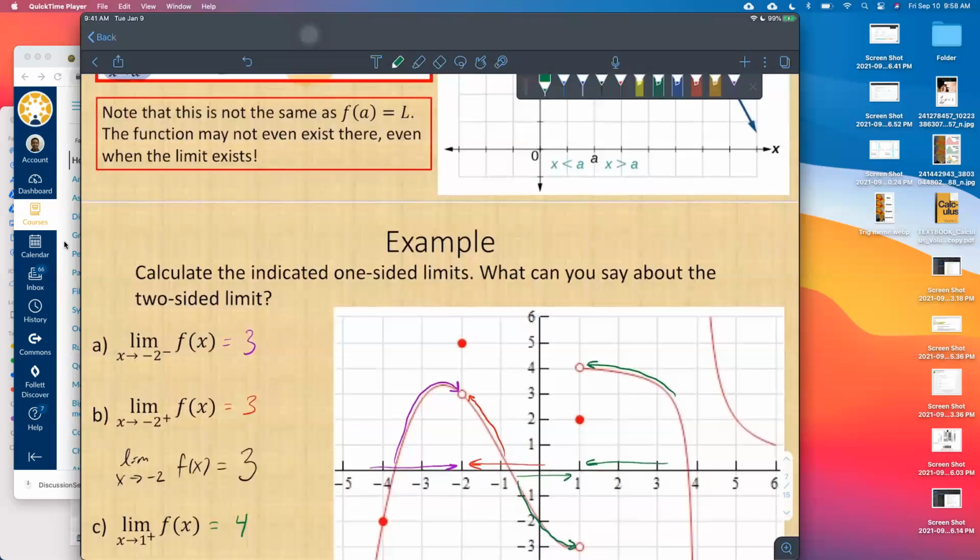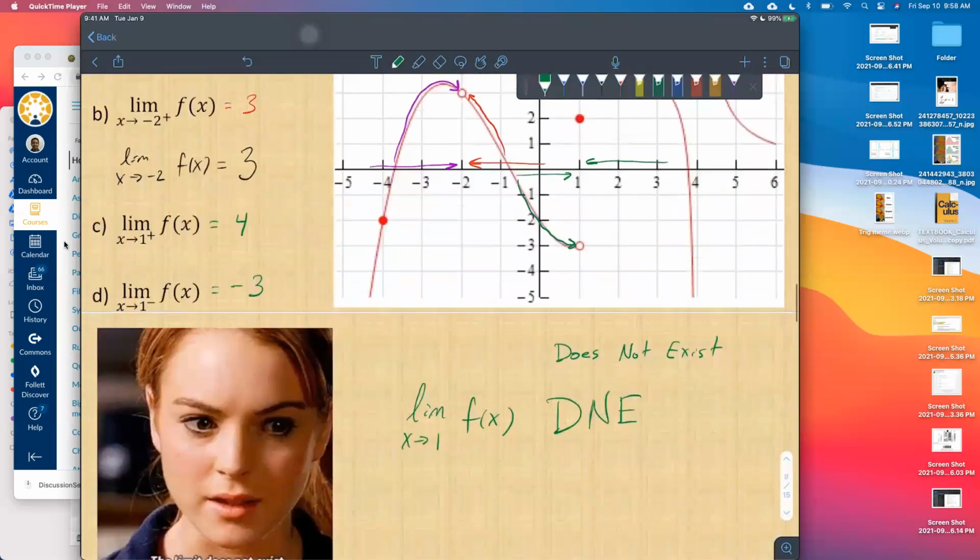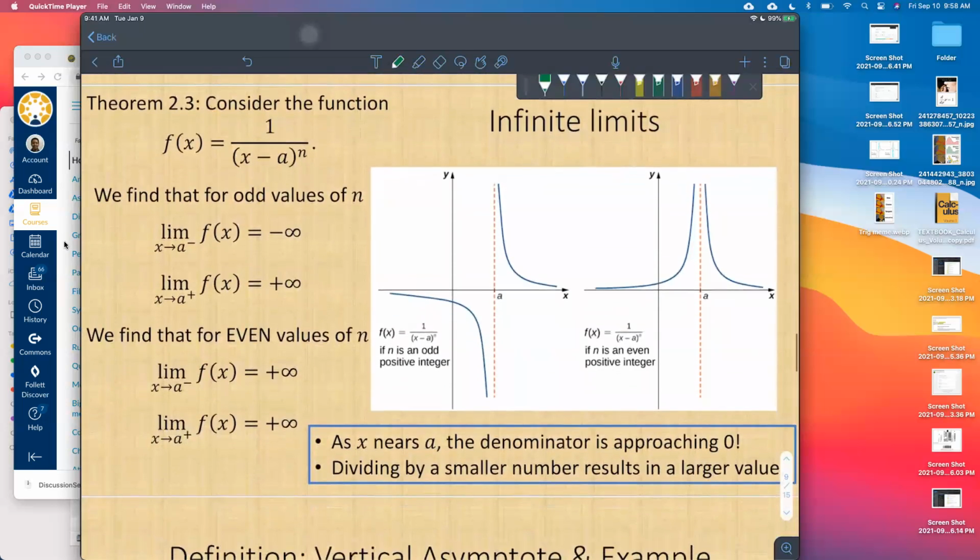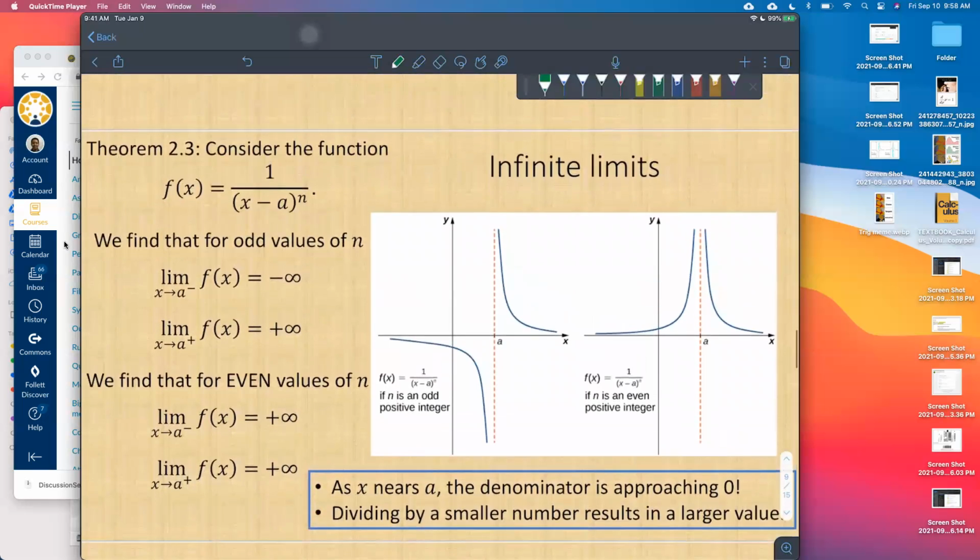But what other options are there, right? The other option is a function that shoots off to either positive or negative infinity. In that case, we technically say that the limit does not exist, but we have a notation to give a little bit of detail as to what the function is doing near that value of a.